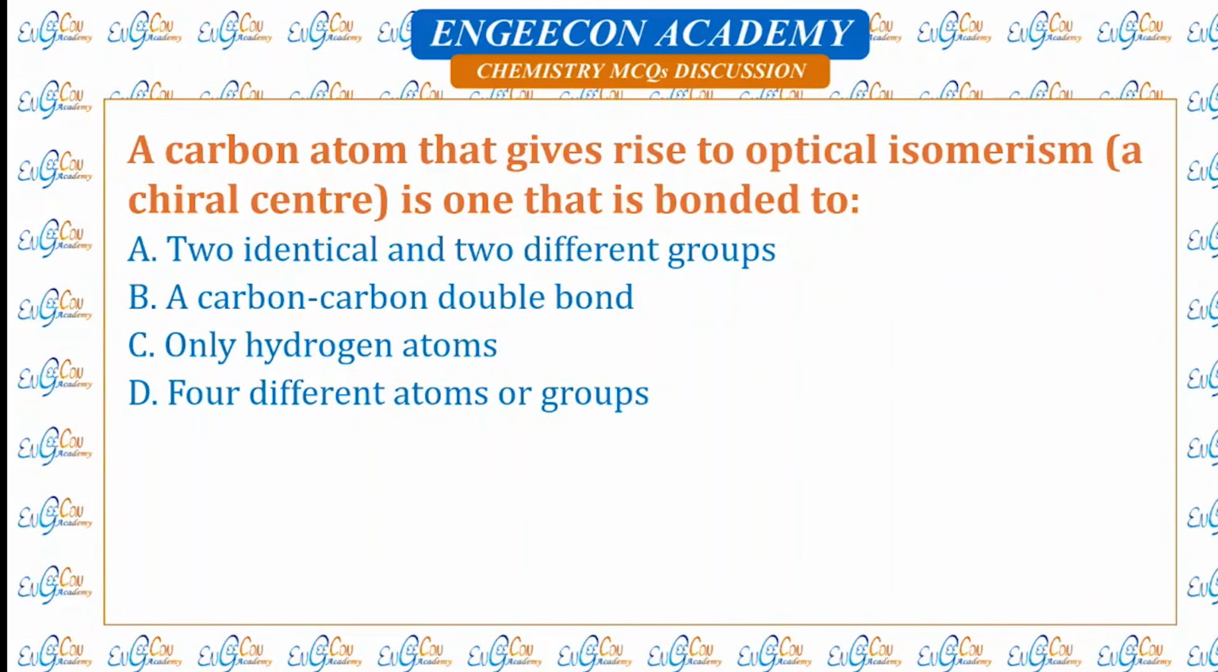A carbon atom that gives rise to optical isomerism is one that is bonded to... So the carbon atom that gives rise to optical isomerism is asymmetric carbon. Asymmetric carbon is the carbon having 4 single bonds and bonded to 4 different groups. So it is bonded to 4 different atoms or groups.